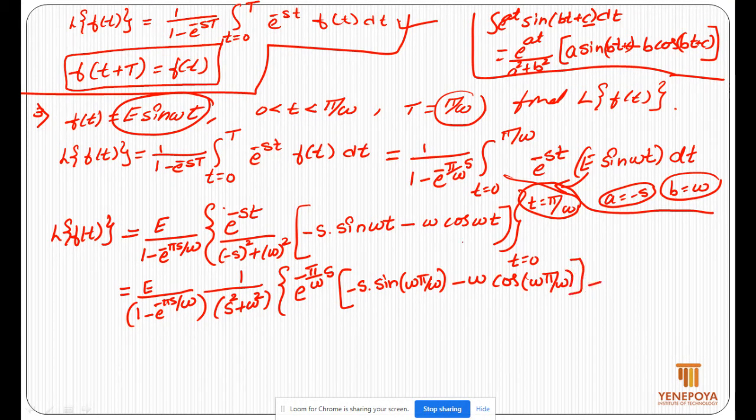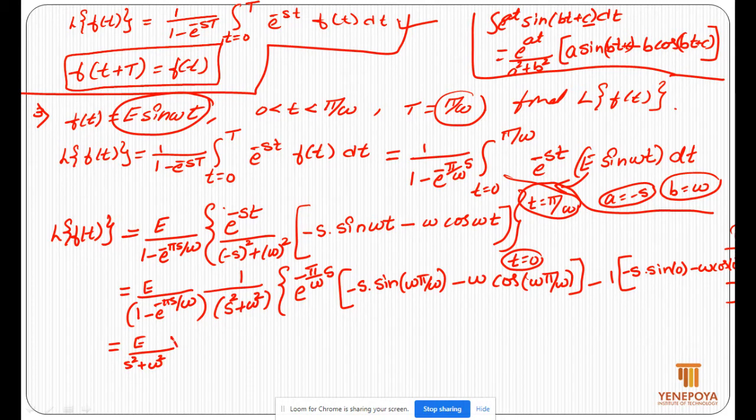Minus the lower limit, t is equal to 0, so e power minus s into 0, or e power 0, e power 0 is 1, and minus s sine 0 minus omega times cos of 0, and close the brackets, that is e by s square plus